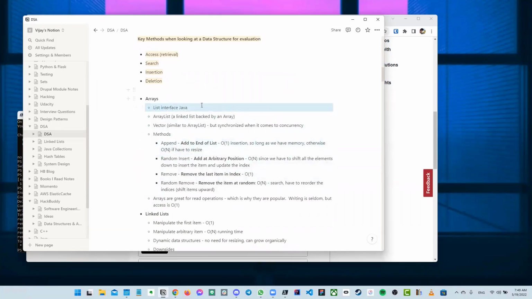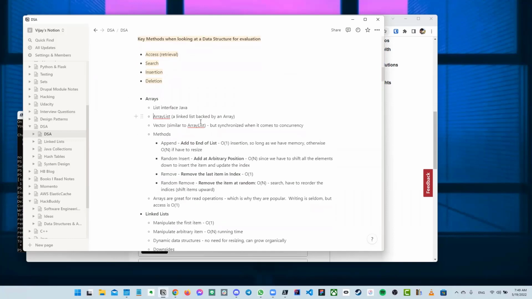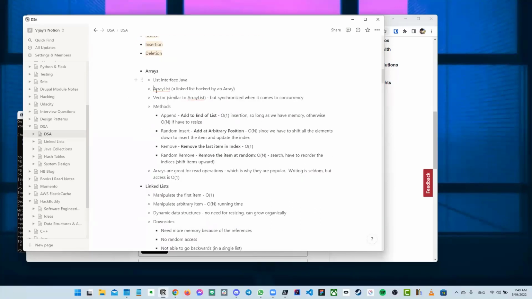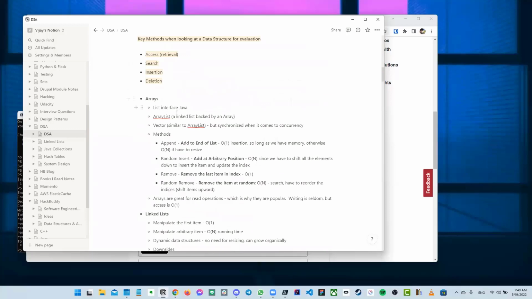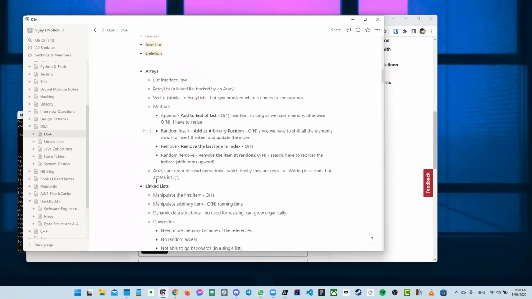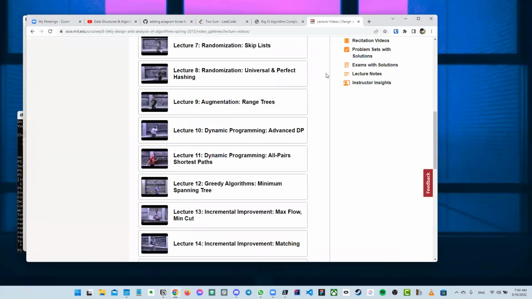If you use Java, just know that the interface for an array is a list, and then there's an ArrayList implementation, which automatically resizes. In Python and JavaScript, you don't need to worry about those things or about interfaces. But in C++ and Java, you would probably need to think about templates. So this is where you should be focused, as well as linked lists, as we move through this month. Any questions so far? That's basically the rundown once more.